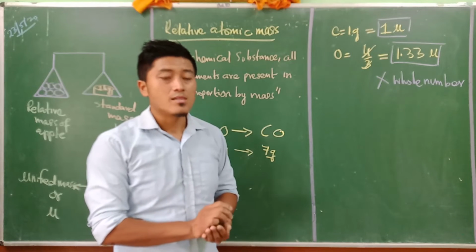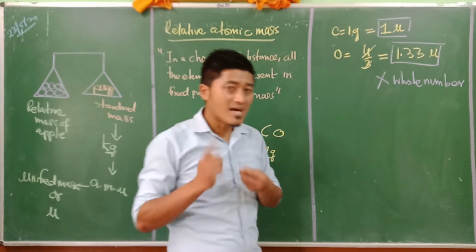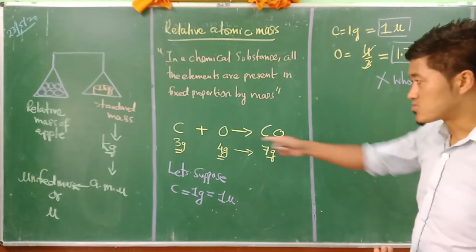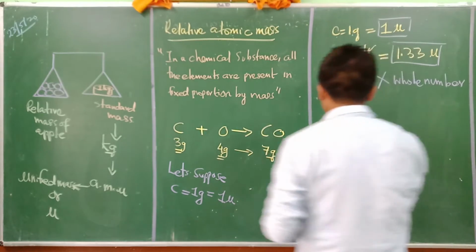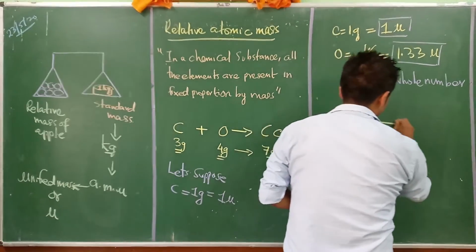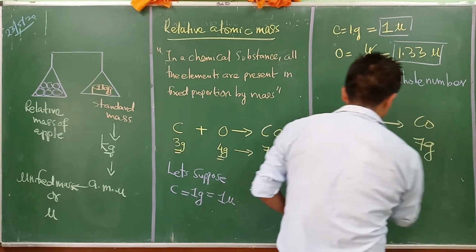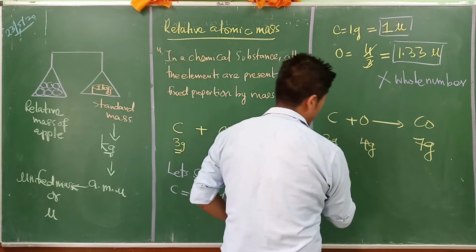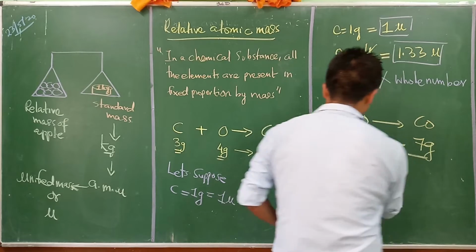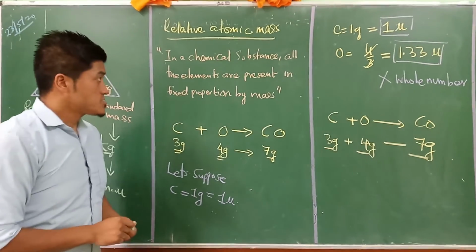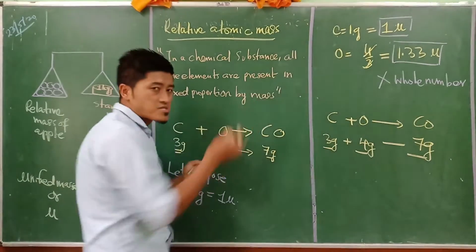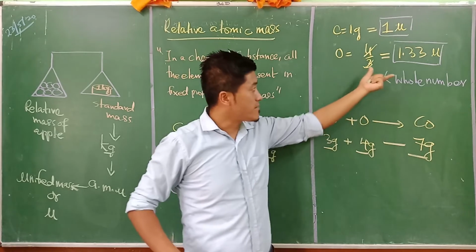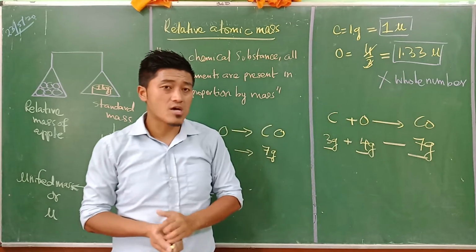So they went for some other elements, and at that time one of the dominant elements was oxygen. Now I'm going to write this reaction once again. Carbon plus oxygen gives rise to carbon monoxide: 3 gram, 4 gram, and 7 gram. This particular approach didn't work out, because we are getting values like 1.33, which are not whole numbers, and our values become more complicated.